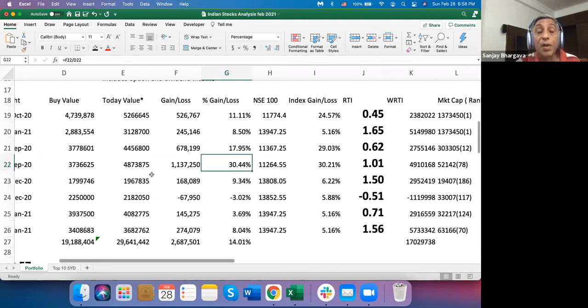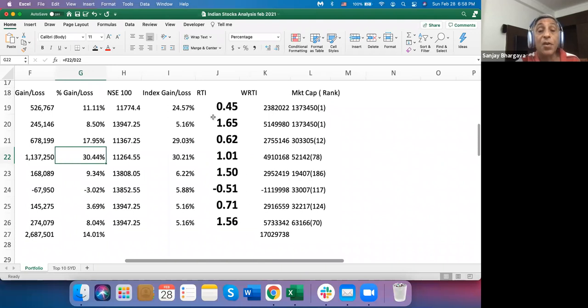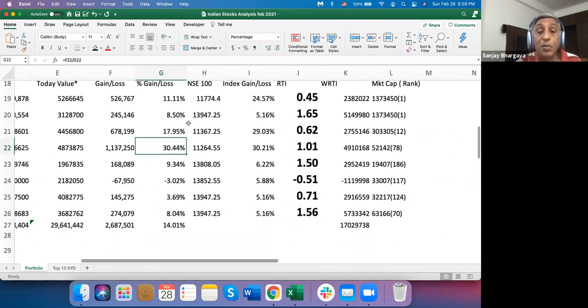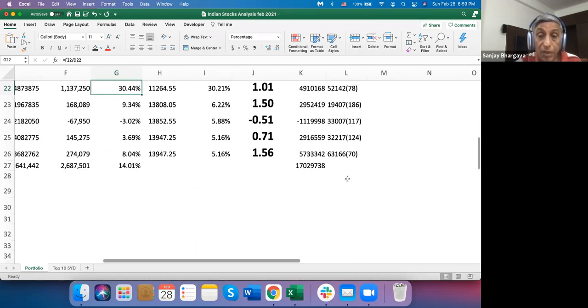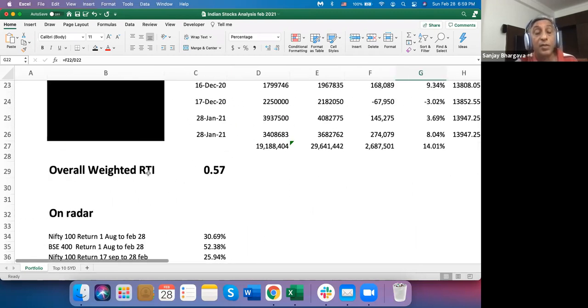The first two are the same stock, but I bought different lots, one on 29th October and one on 28th January. You can see that the 29th October lot relative to the index, I'm doing a little badly, while the 28th January lot, I'm doing a little better. Then again these give you the market caps and ranks. Here my overall weighted return relative to the index is about 0.57.